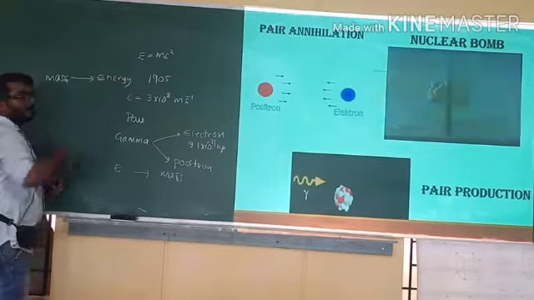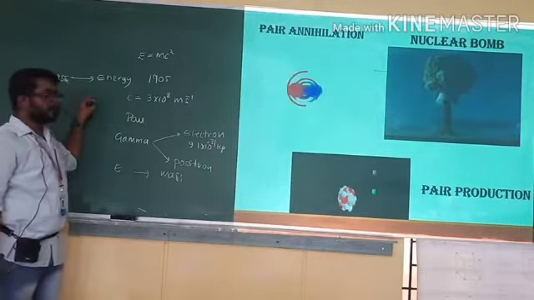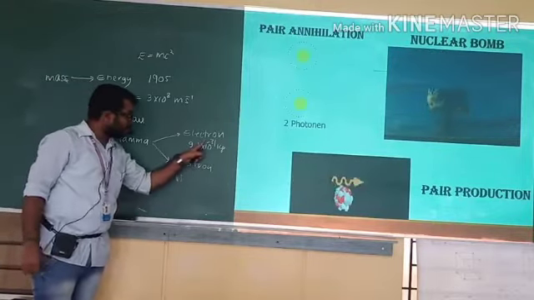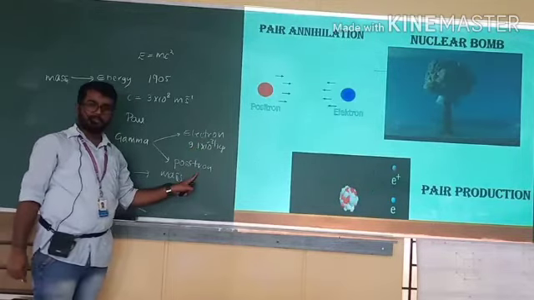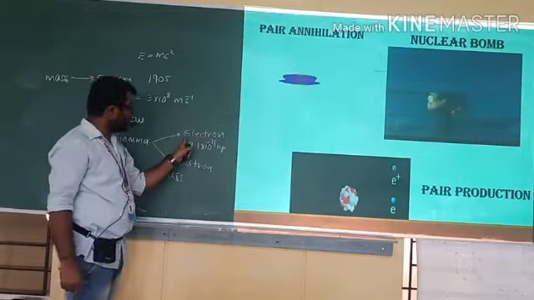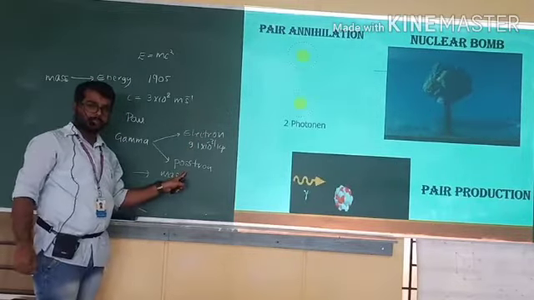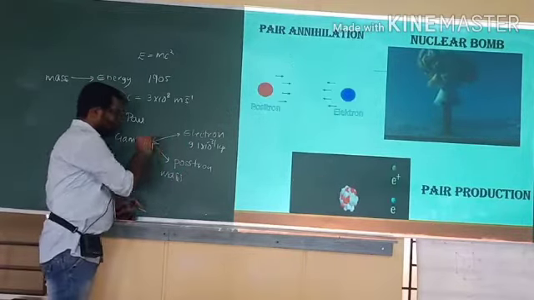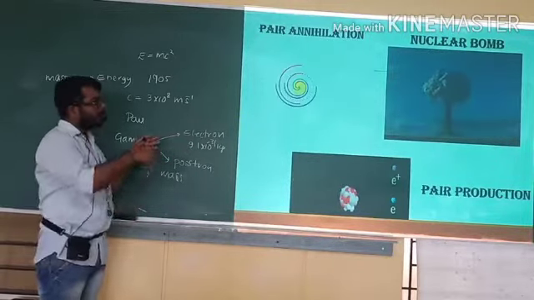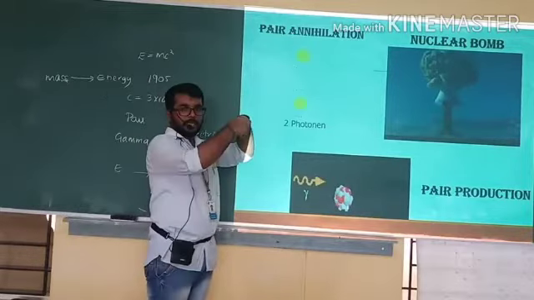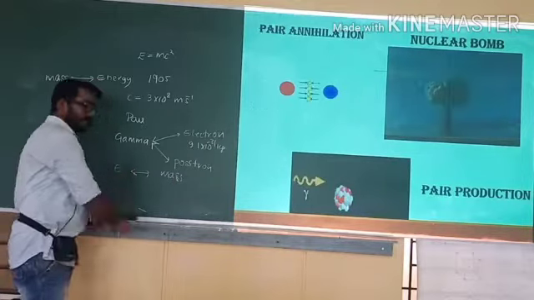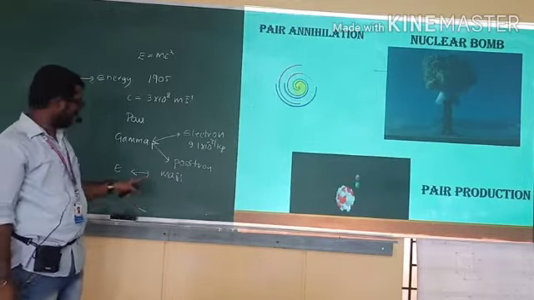So mass can also be converted into energy. In pair production, energy is converted into mass and an electron and positron are formed. In pair annihilation, the electron and positron combine, collide and form energy, so I can write a two-sided arrow here. Therefore, mass is converted into energy and energy is also converted into mass.